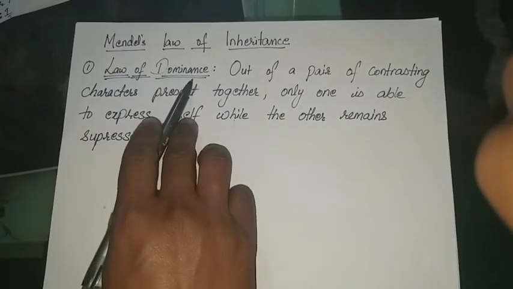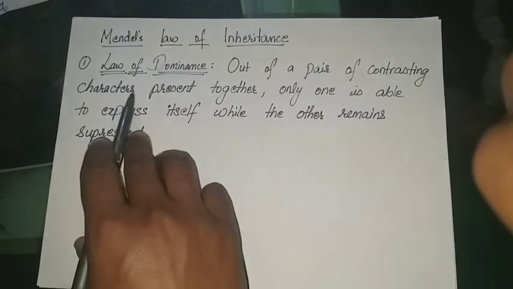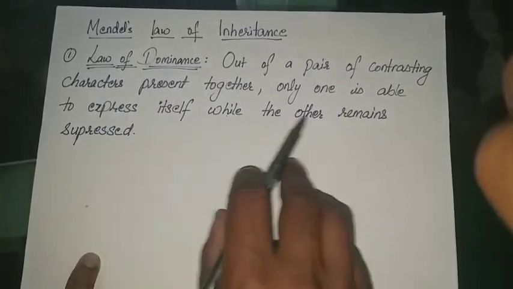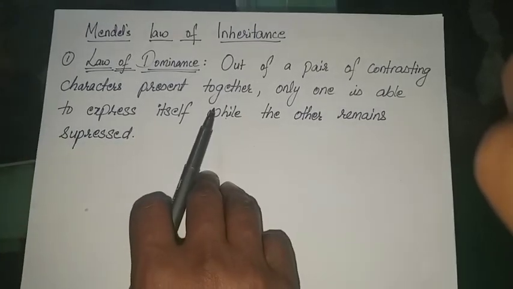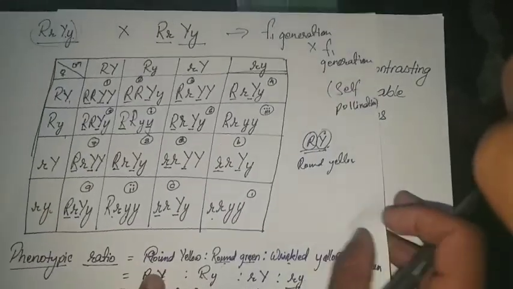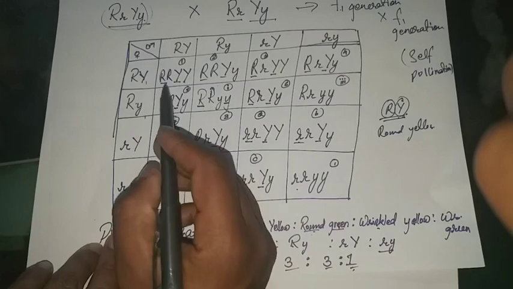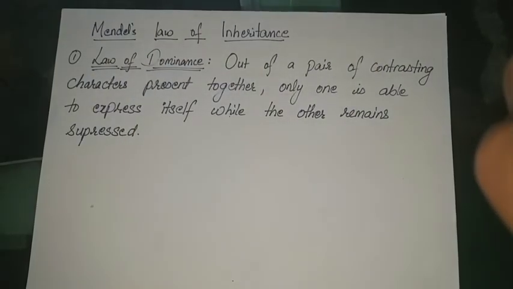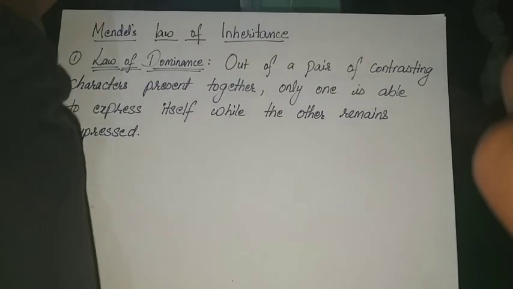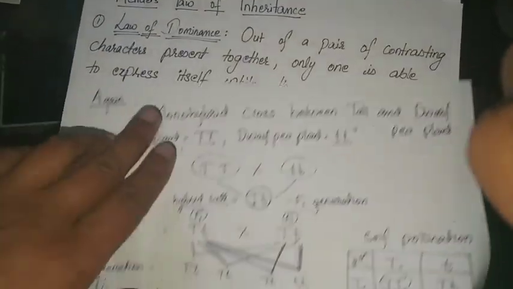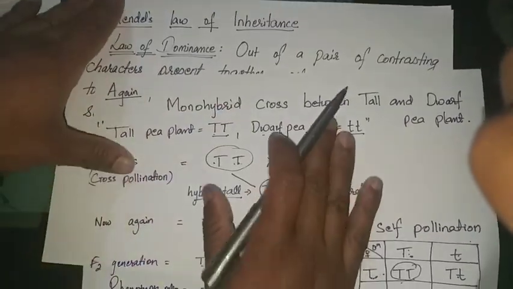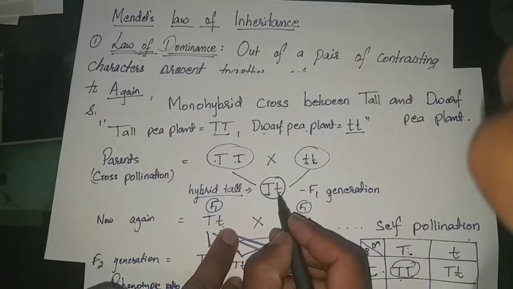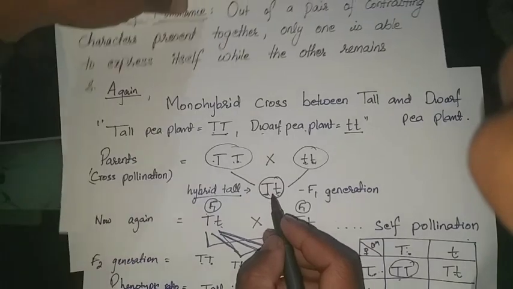Number 1, law of dominance. Out of a pair of contrasting characters present together, only one is able to express itself while the other remains suppressed. Let me take the example of the monohybrid cross, and that will help you more. Out of a pair of contrasting characters, you can see here capital T and small t, both the contrasting characters are present together.